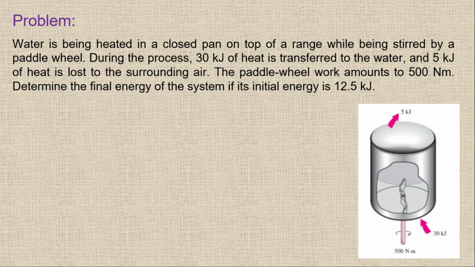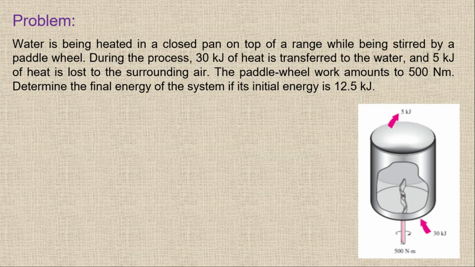Now, anyone can solve this question by using the first law of thermodynamics, that is delta U equal to Q minus W. But then you have to remember whether the energy in is positive or the energy out is positive. Either work done by the system is positive or work done on the system is positive. Instead of using this, simply use the energy balance.